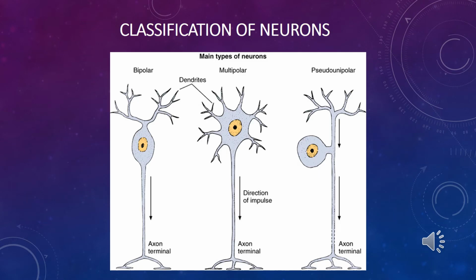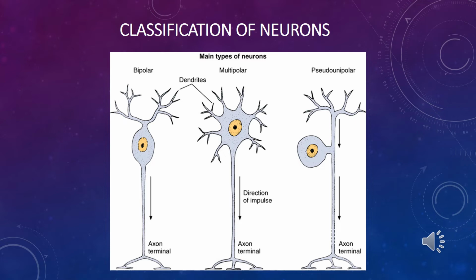Students, this is a good scheme showing you different types of neurons according to structure, the morphological classification. Here are visible 3 types of neurons. The bipolar neuron has one single dendrite and a single axon. The dendrite continues and forms more branches, like a tree. Second in the picture is the multipolar neuron, with more dendrites and a single axon, with the final part being the axon terminal.